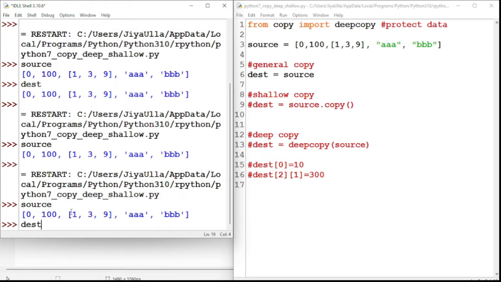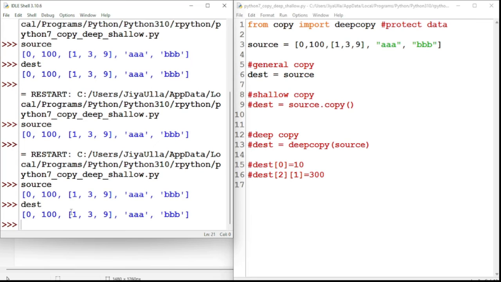Destination data is what I want to use for analysis purposes. Now I'm doing the general copy. If I analyze this destination data, it should not affect the source data. My ultimate agenda is to protect my source data, and I can do operations on the destination data.